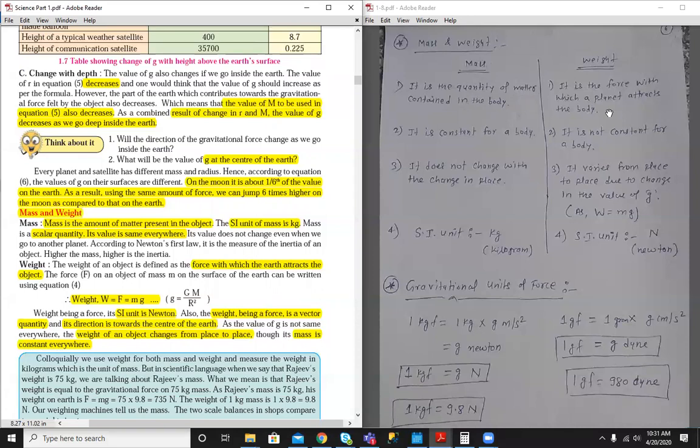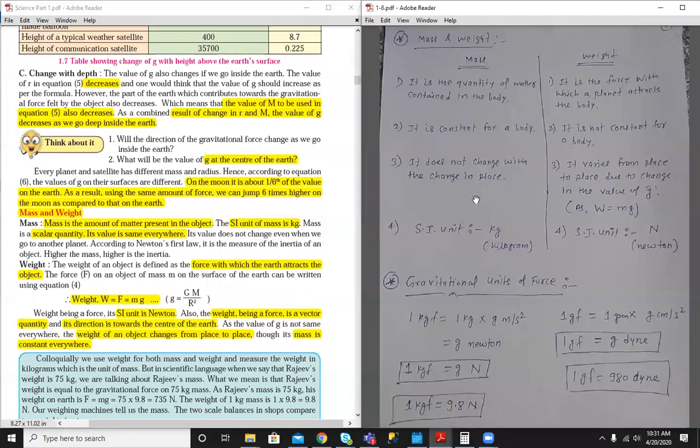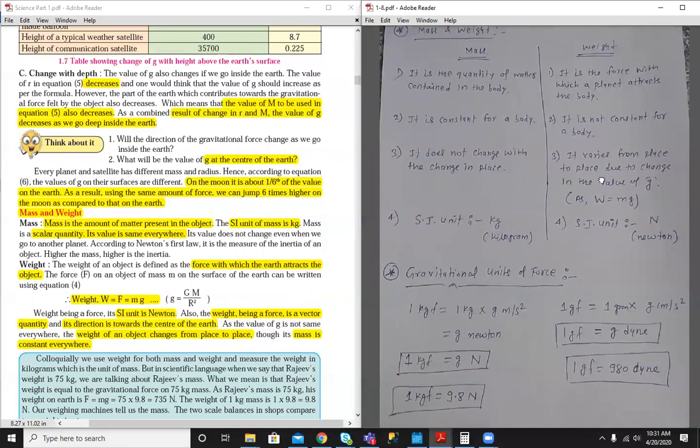And what is the weight? It is the force with which a planet attracts the body. Mass is constant for a body. Weight is not constant for a body. Mass does not change with the change in place. Weight varies from place to place due to change in the value of g. SI unit of mass is kg. SI unit of weight is Newton.